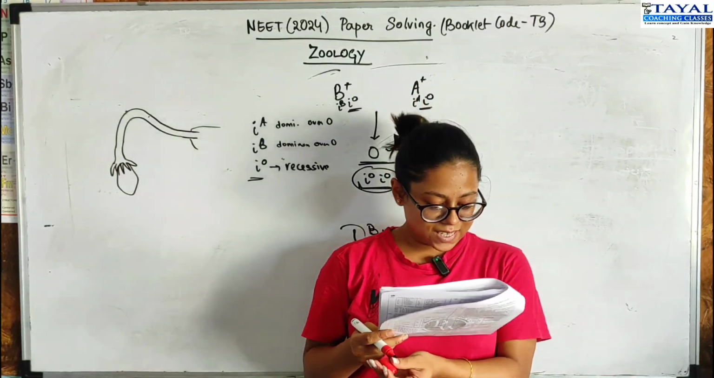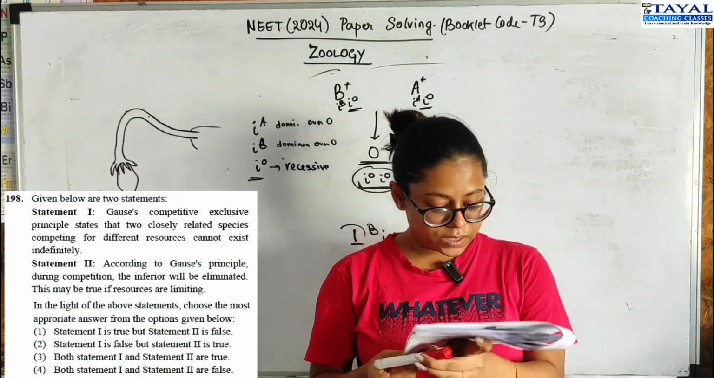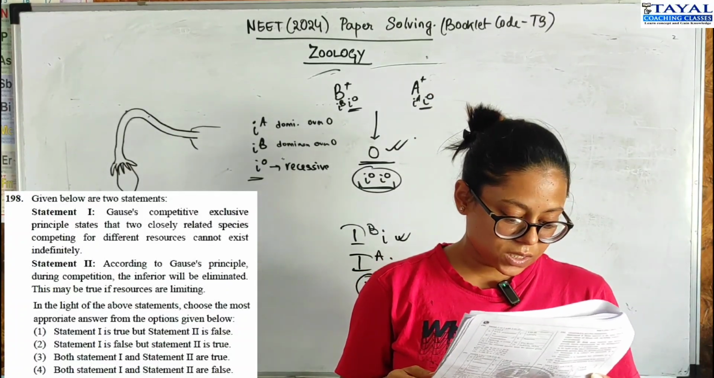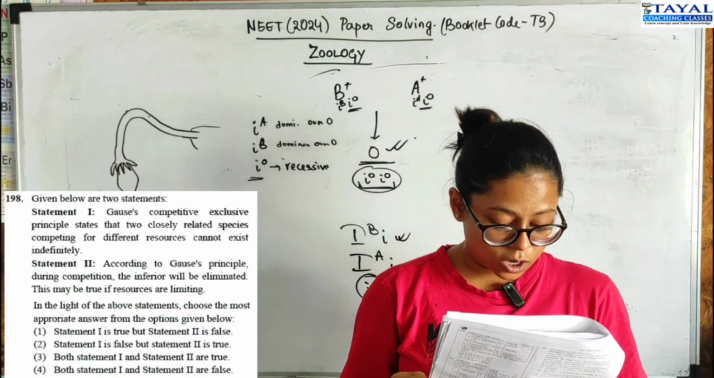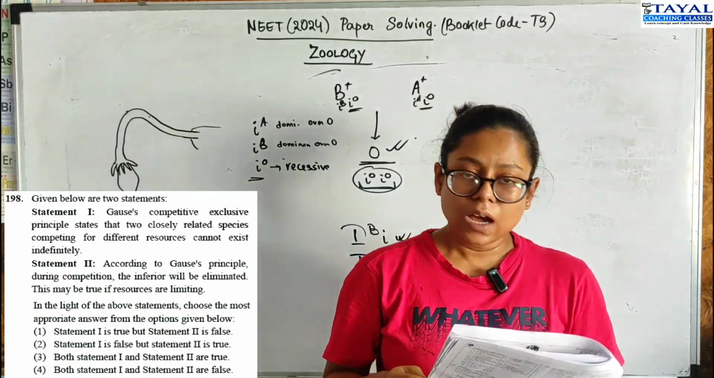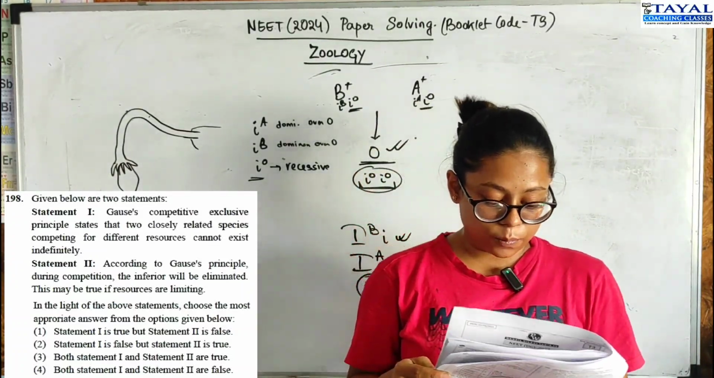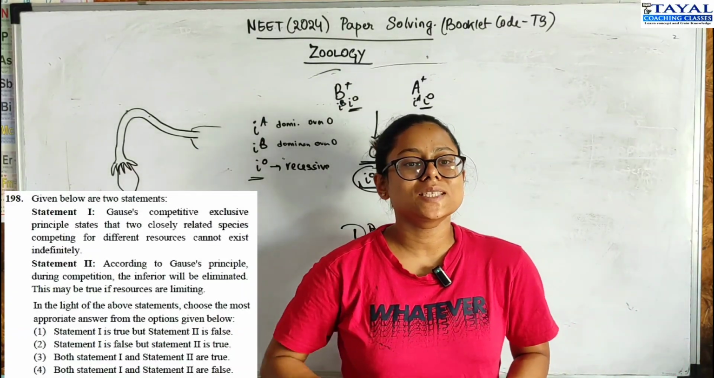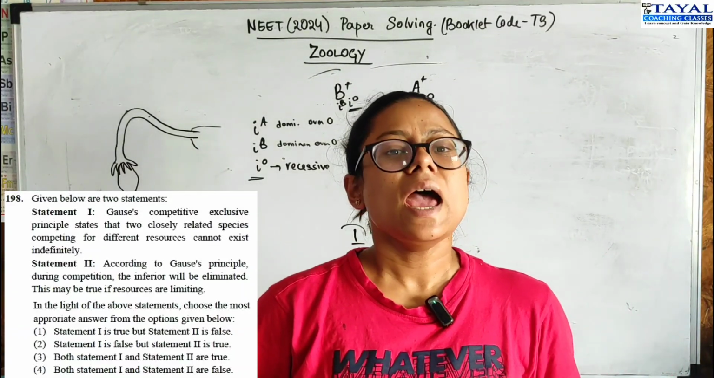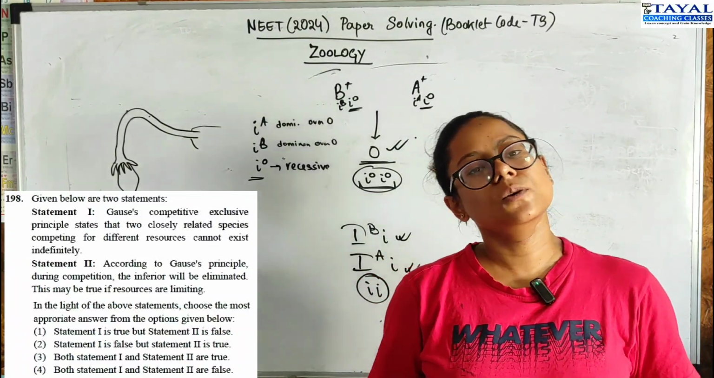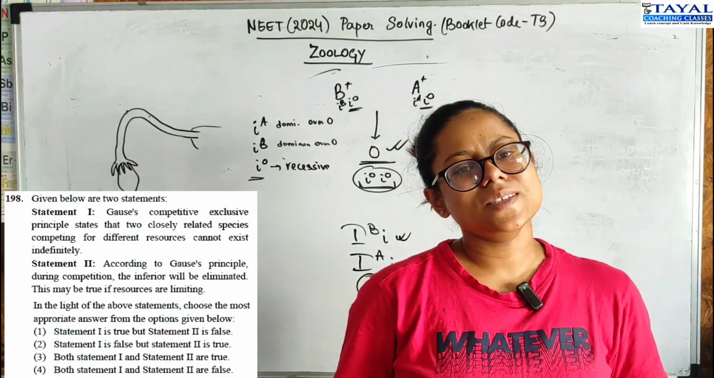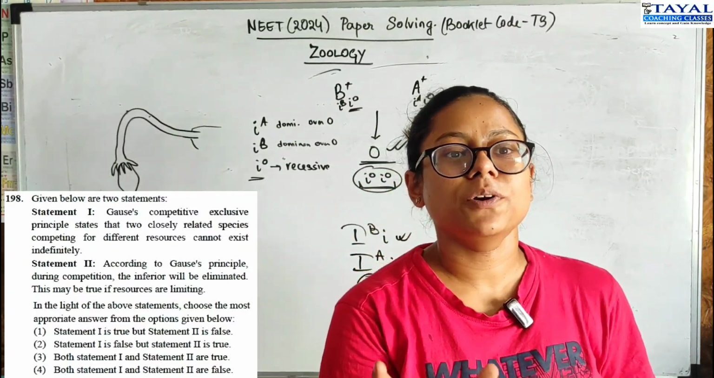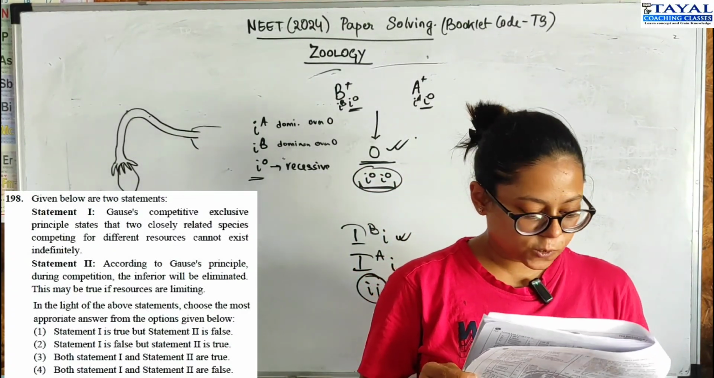Moving on to question 198, 2 statements. Gause's competitive exclusion principle states that 2 closely related species competing for different resources cannot exist indefinitely. That's not what Gause's competitive exclusion principle says. It says that if 2 organisms occupy the same niche, they will compete for it and will lead to either the exclusion of one of the organisms or the formation of 2 separate niches. So statement 1 is false.